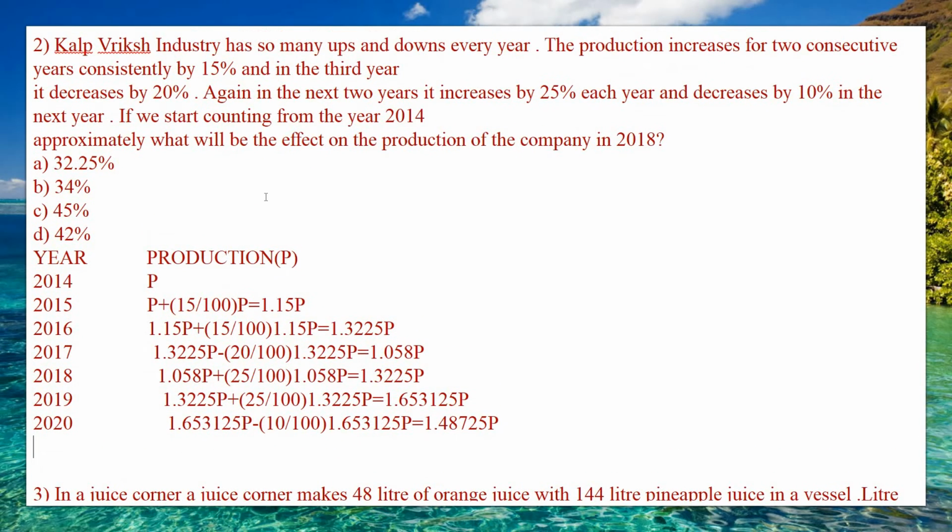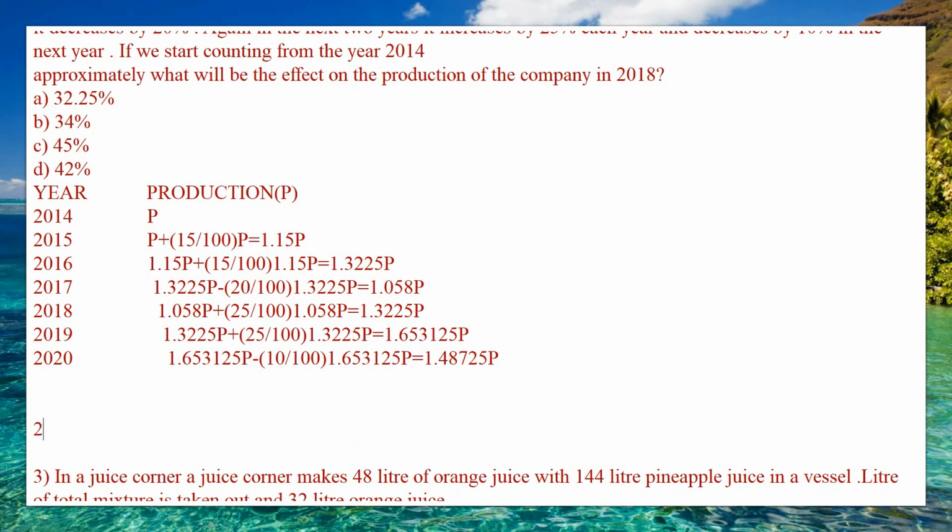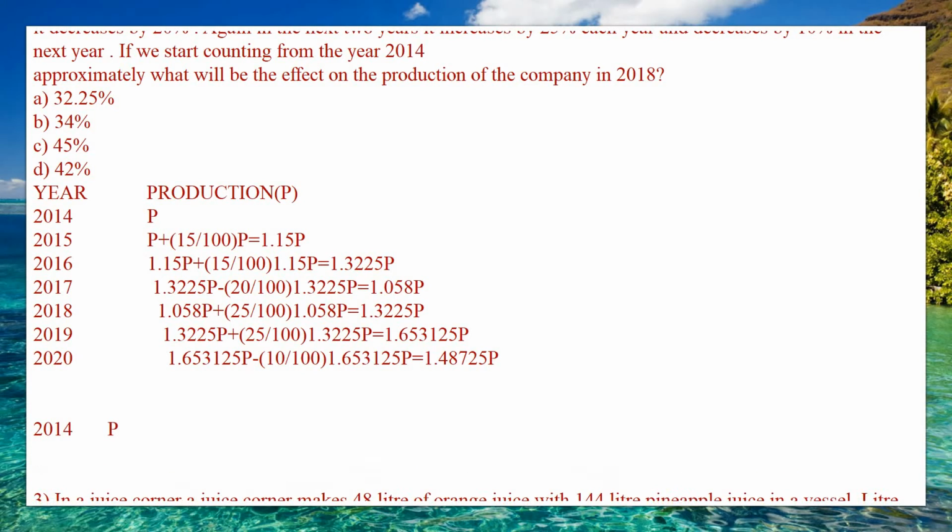Then in the question they are told, if we start counting from 2014 approximately, what will be the effect on the production company in 2018? So for 2014, the production was P. Then they are asking for 2018. So 2018 it will be 1.3225 P.